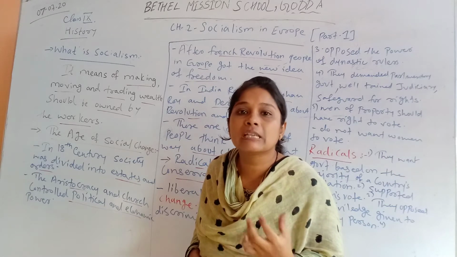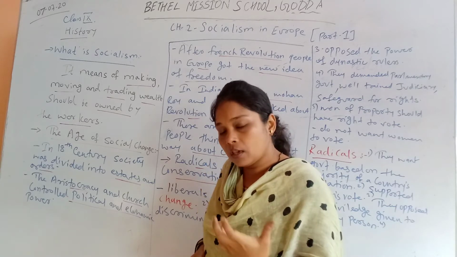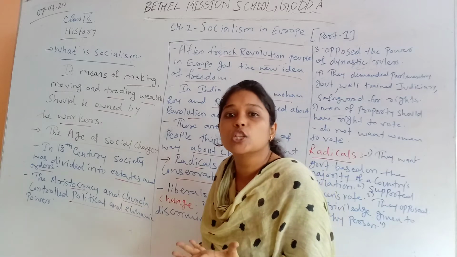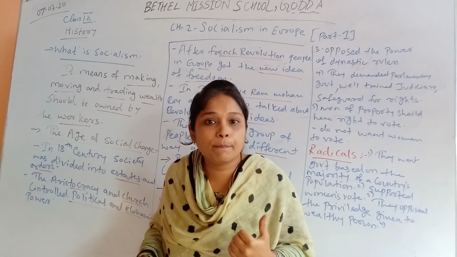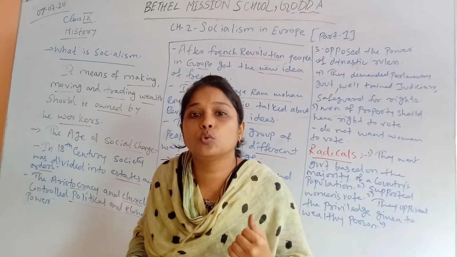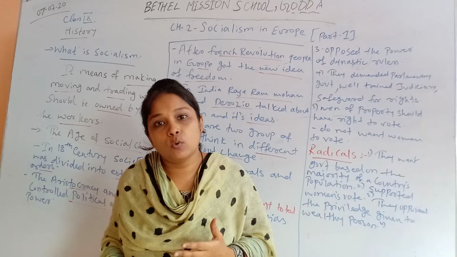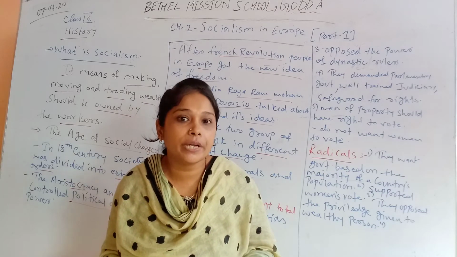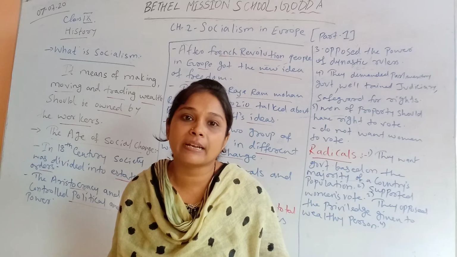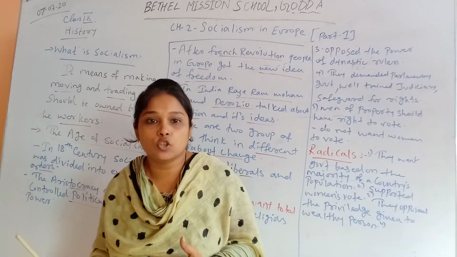Aristocracy means the rulers, the kings who were ruling at that time. So the kings, rulers and the church people had economic and political power, and they used that power to give rights and privileges to the rich people, not to the poor people in society. So economic and political power, and economic and political rights, were unequally divided in the 18th century.